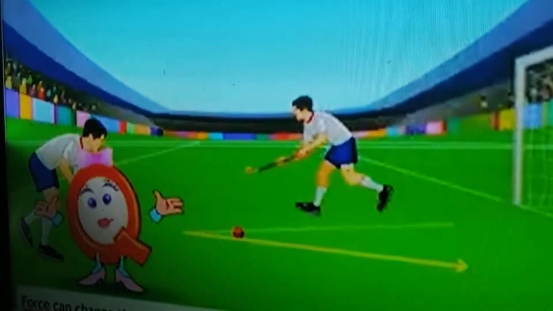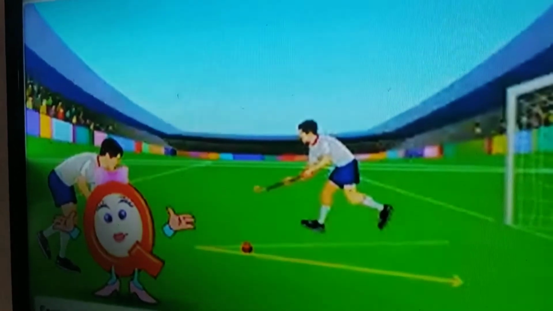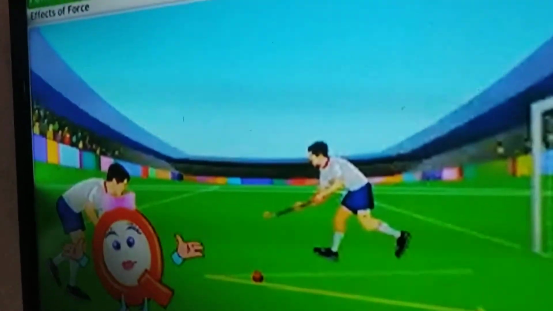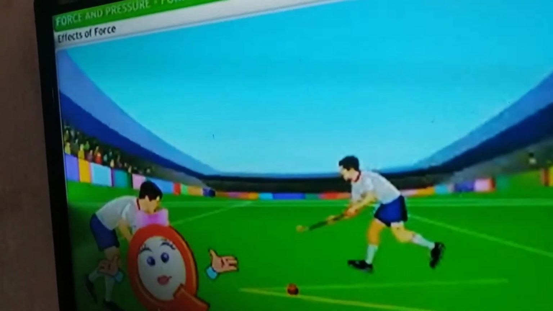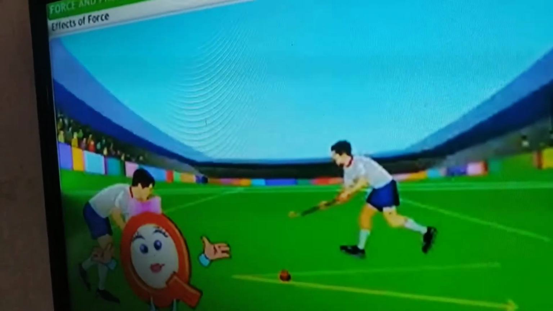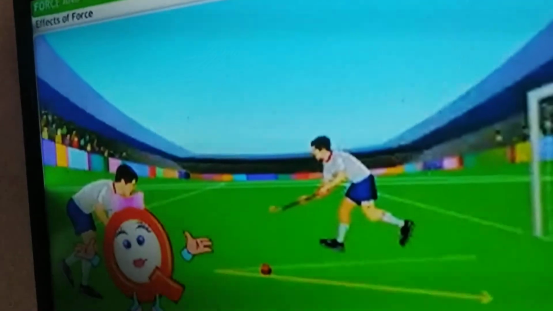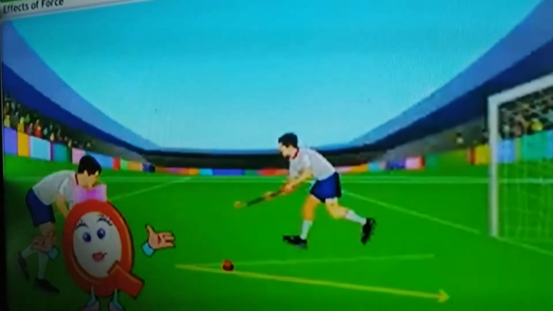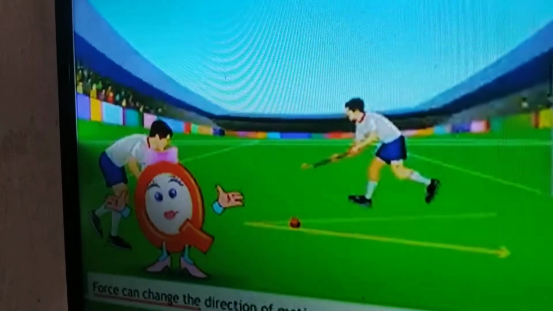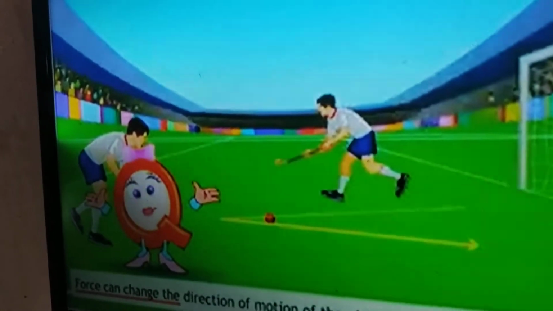How can they change the direction of motion? By applying force, right? So force can also change the direction of motion of the object on which it is applied. Wherever we are applying force, that object's motion can be changed. Force can change the motion of an object, and the direction of motion also can be changed by applying force.